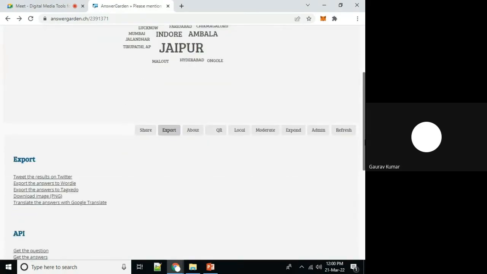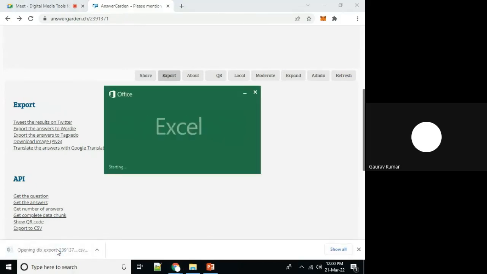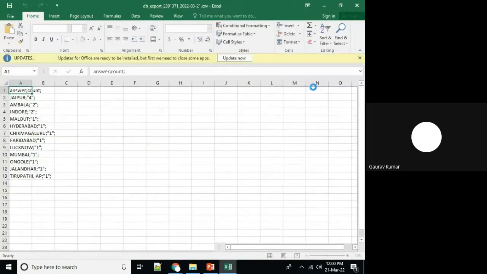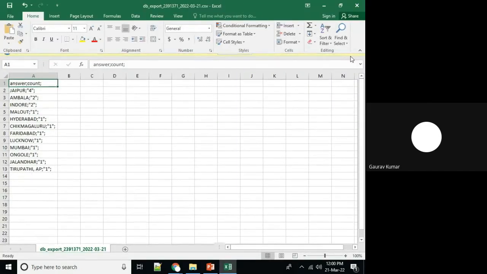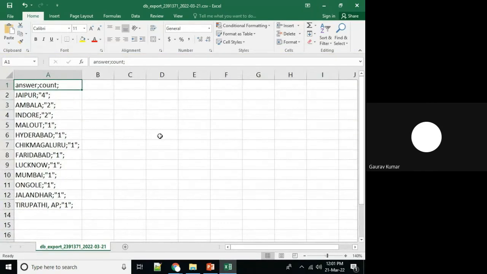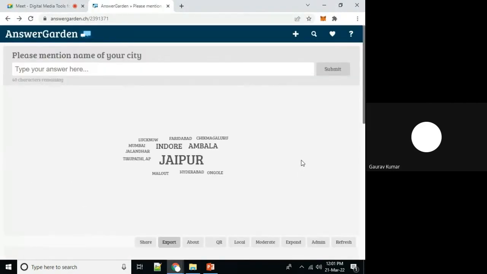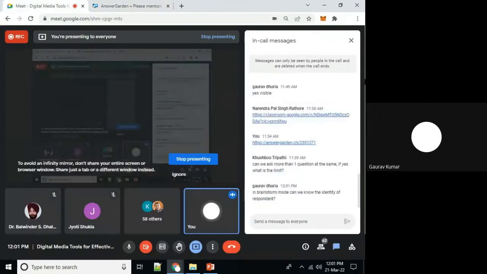Okay, export. We can export these answers to Twitter, Wordle, export to CSV. I want to download this particular data set. You can see that this data will be downloaded in Excel format. So I can see from this particular data sheet how many participants are in favor of a specific option. So 4 participants from Jaipur, Ambala, Indore, Malod, Hyderabad, Chikmagaluru, Faridabad, and so on. Okay. So you can explore this platform, and